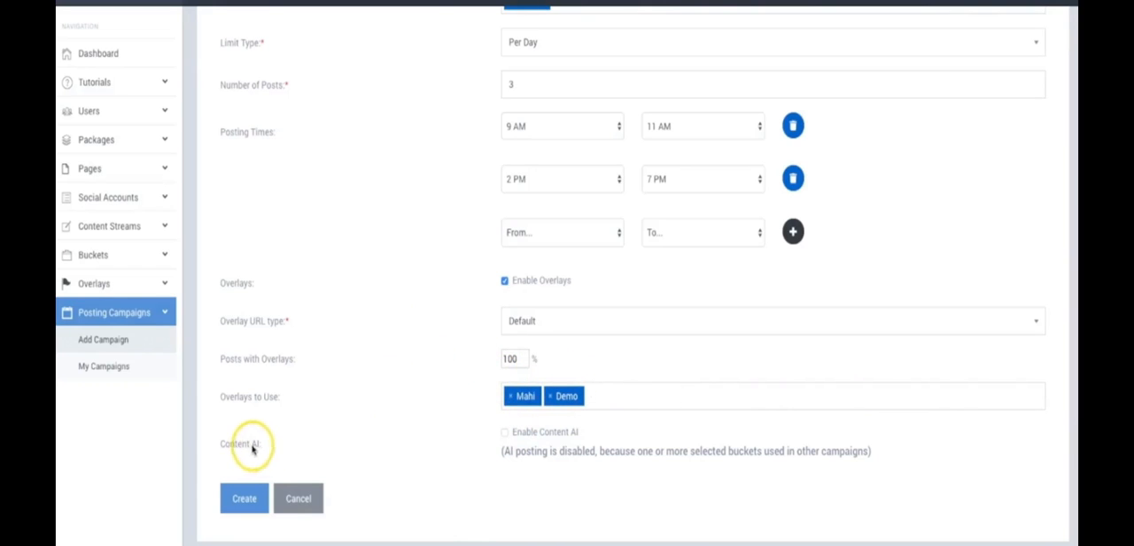Now here we also have a content AI. Make sure you pay attention to this as well, because this is going to be another upsell where you'll be able to enable our content AI system, which will self-optimize these different posts and do some very, very cool things. Make sure you pay attention to that once you get there.